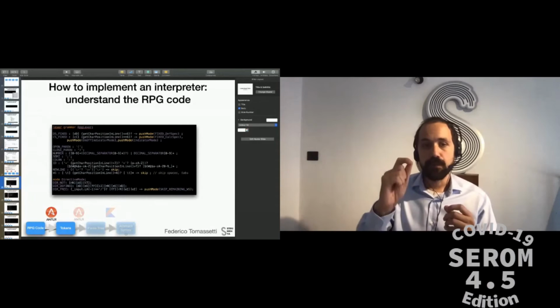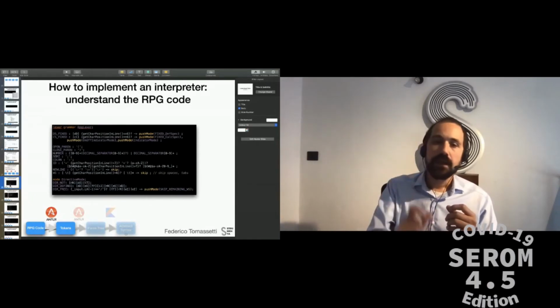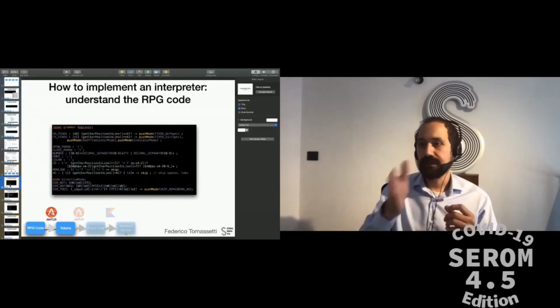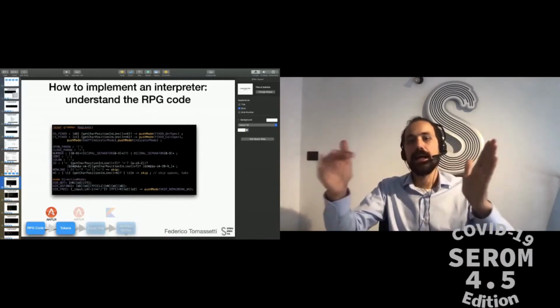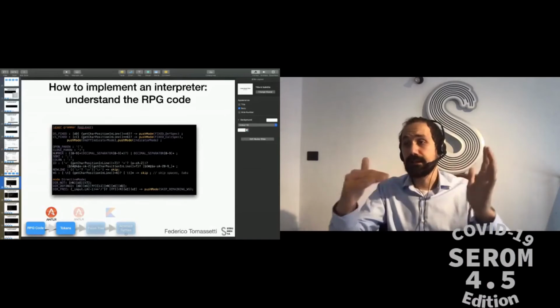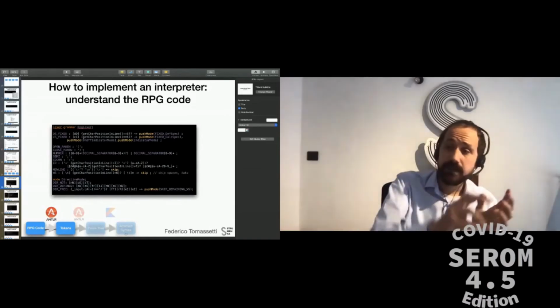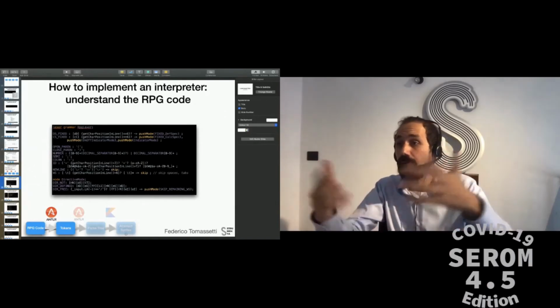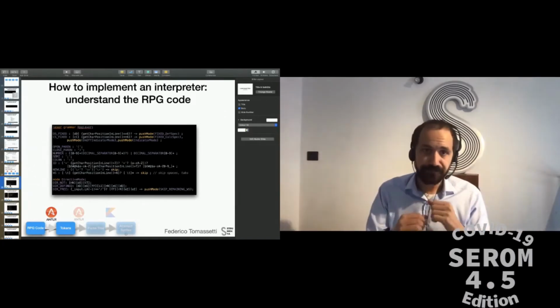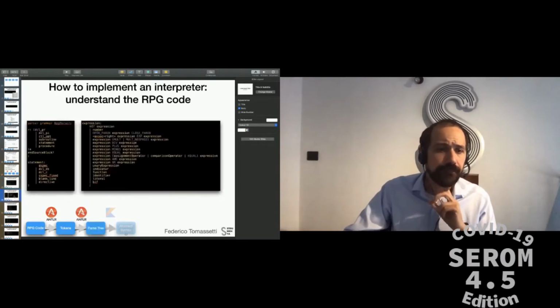So for example, the string D, if it appears at column 7, means that that line is a data specification line. However, the same token appearing in another position could indicate a name, so a variable named D, for example. So it's a bit tricky.